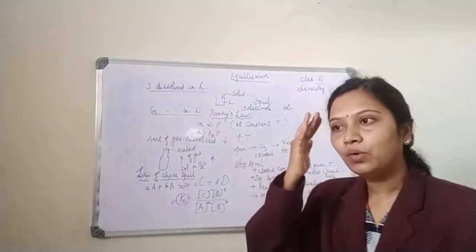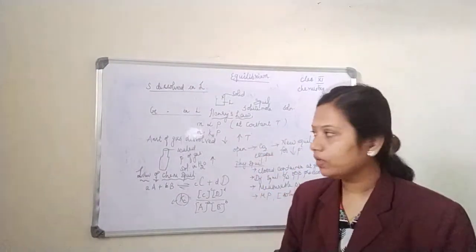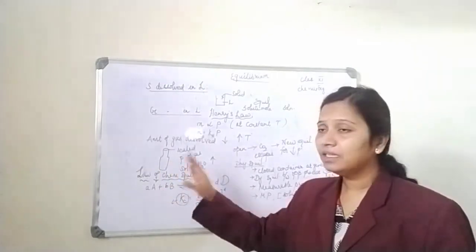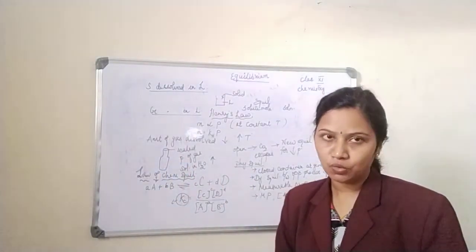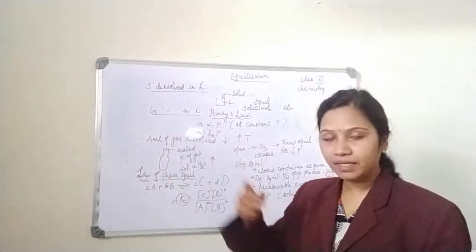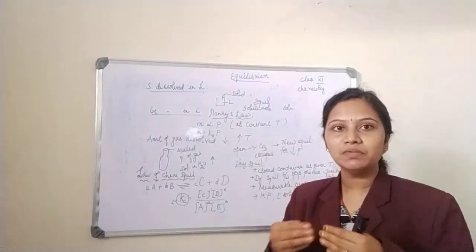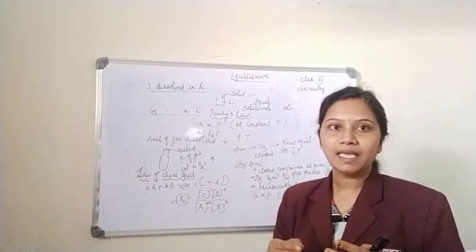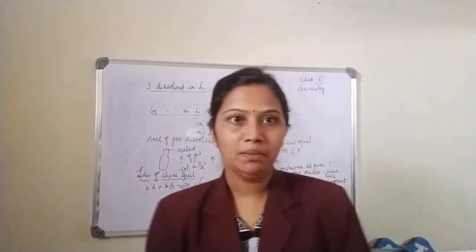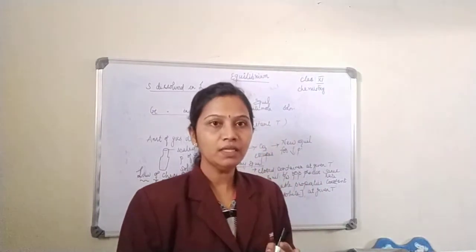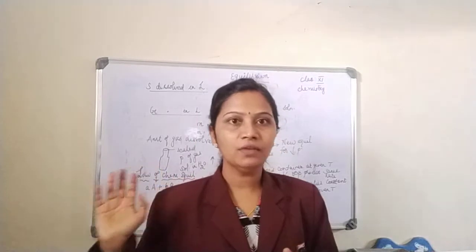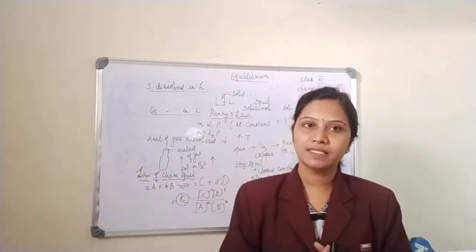Say for example, you have aerated cold drink bottles which are sealed under pressure of a gas. Here the solubility in water is more. When you open the seal, what happens? Some of the carbon dioxide escapes into the air. So there will be a new equilibrium between your partial pressures. So there exists a new equilibrium here. Based on Henry's law, we have the aerated cold drink bottles as an example.